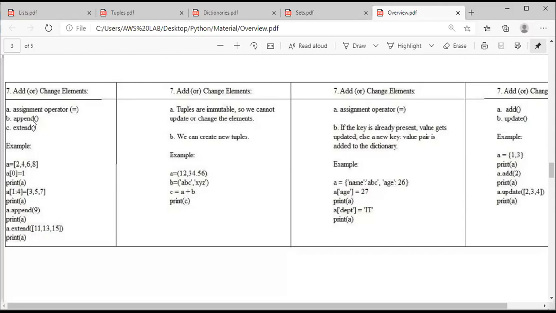The second one is the append function. By using the append function, we can add only one value, only one element, and that too at the end of the list.